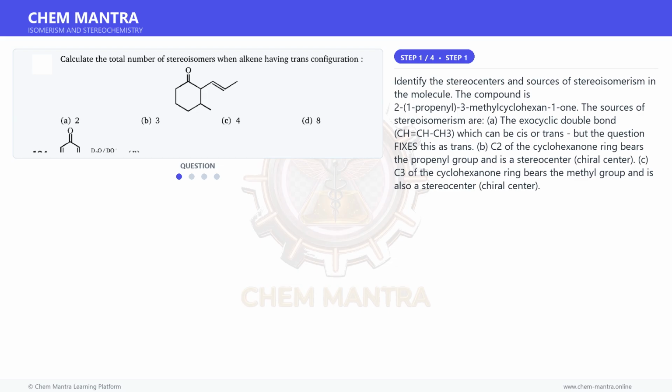The sources of stereoisomerism are: A. The exocyclic double bond CH=CH-CH3, which can be cis or trans, but the question fixes this as trans. B. C2 of the cyclohexanone ring bears the propenyl group and is a stereocenter, a chiral center. C. C3 of the cyclohexanone ring bears the methyl group and is also a stereocenter, a chiral center.